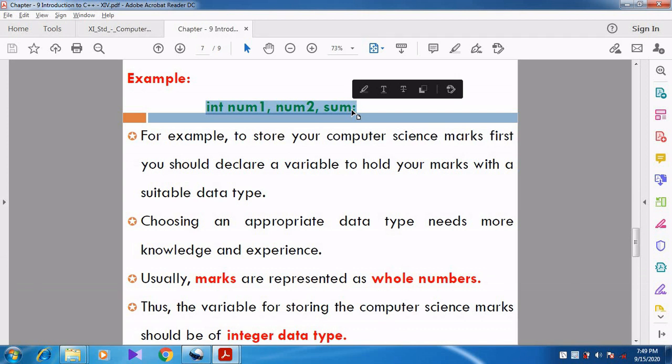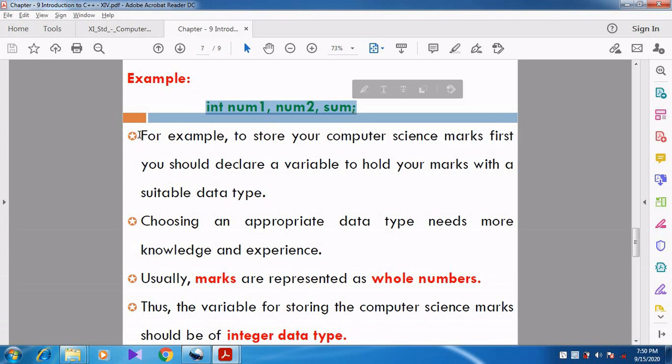So from this example you can understand that not only one variable can be declared in a single statement, but one or more variables of the same data type, but it should be of the same data type. That is a very important thing. You want to note it down. One or more variables of the same data type can be declared in one single statement by using the operator called comma. So int num1 comma num2 comma sum.